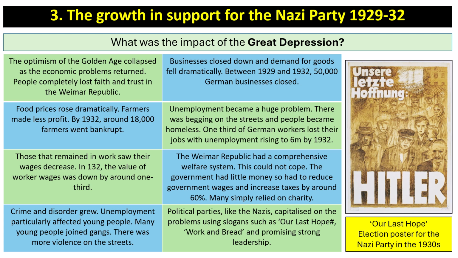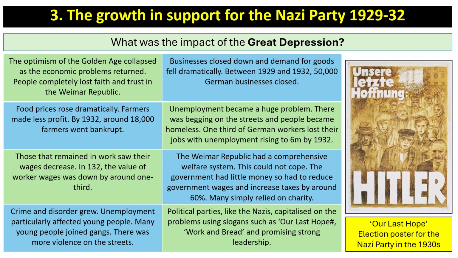So what was the impact of the Great Depression? Well, the optimism of the Golden Age collapsed as the economic problems returned. People completely lost faith and trust in the Weimar Republic. Businesses closed down, demand for goods fell dramatically. Between 1929 and 1932, 50,000 German businesses closed. Food prices rose dramatically, farmers made less profit, and by 1932, around 18,000 farmers went bankrupt.